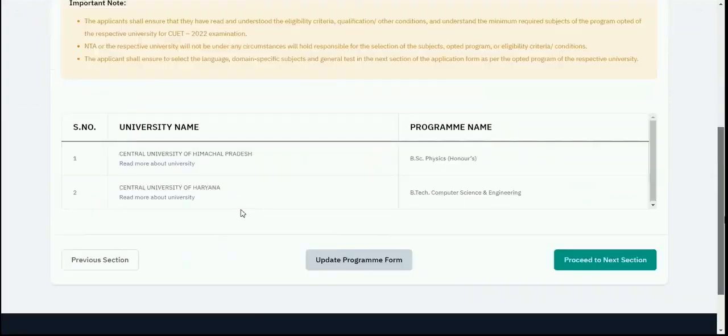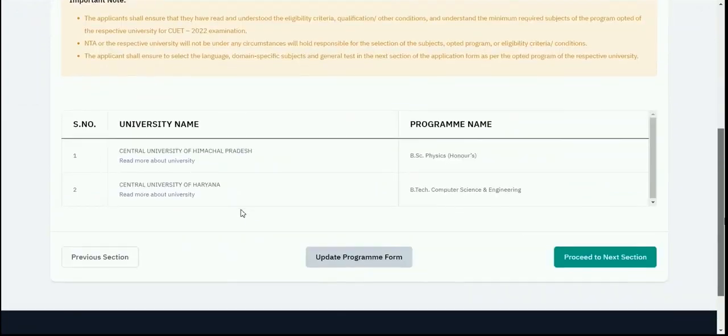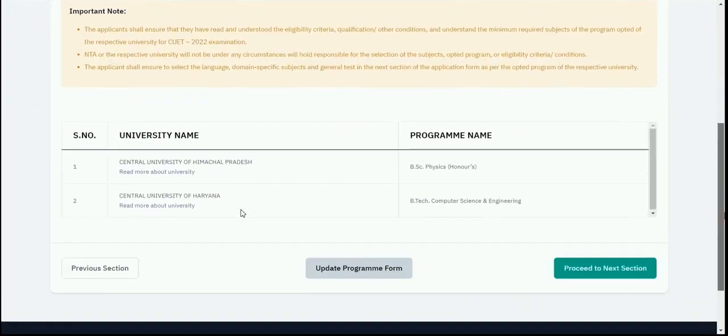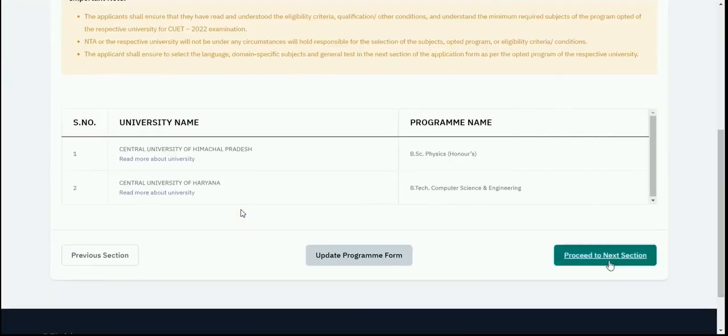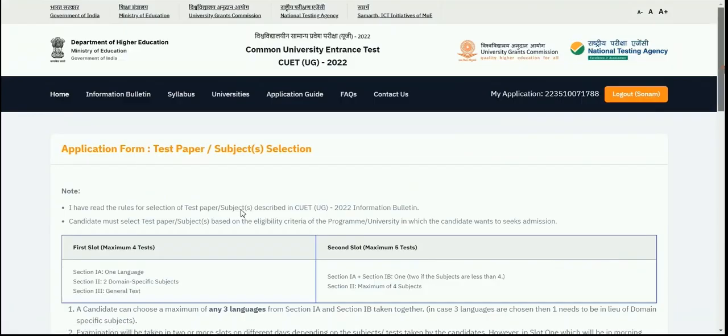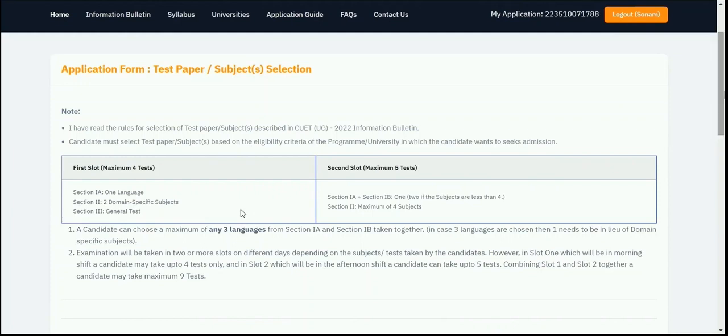Now I'll click on university program selection preview. Here I can preview all the universities which I have selected and the programs which I have opted, and I need to verify it. And if I want to update, I can just update it, or I'll proceed to the next section, which is test paper and subject selection.